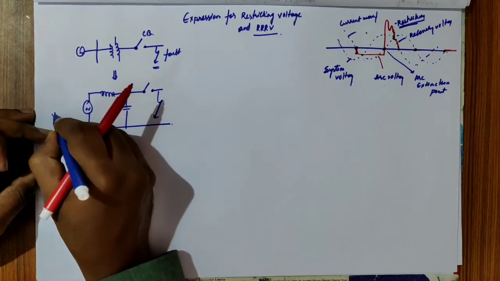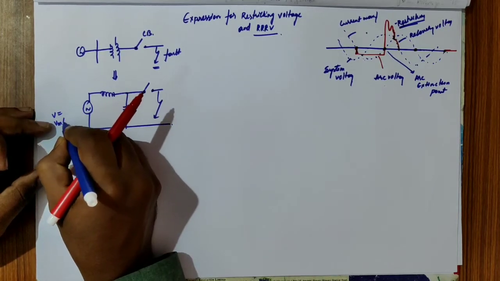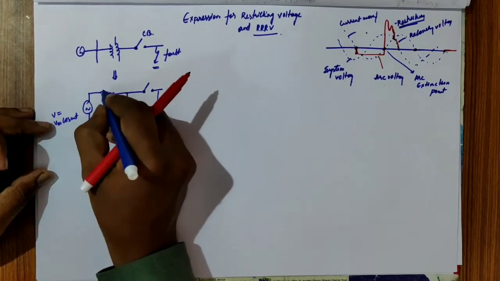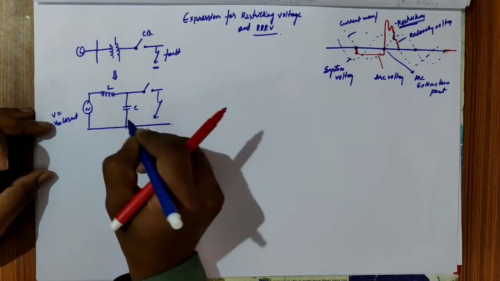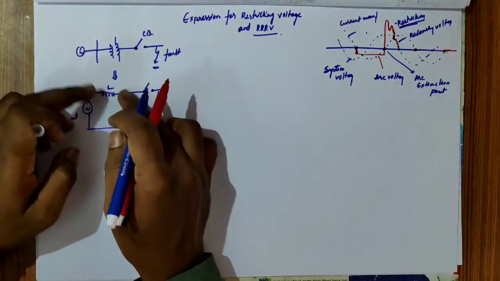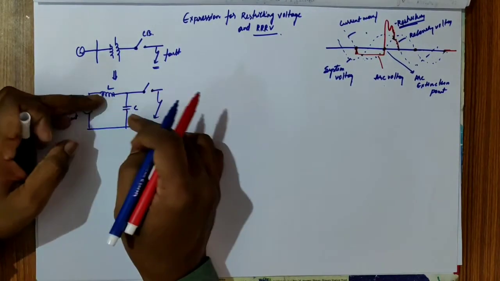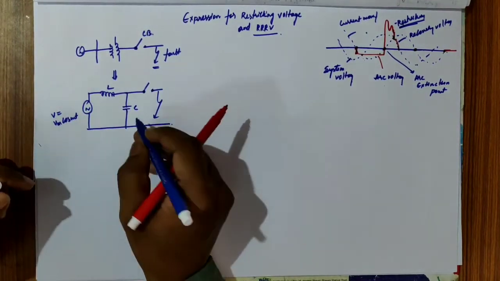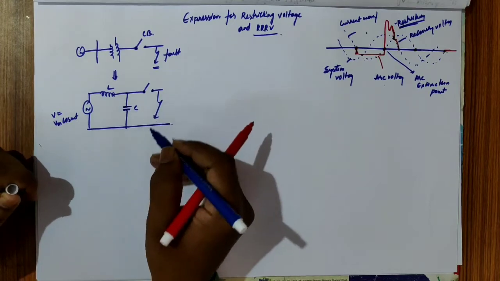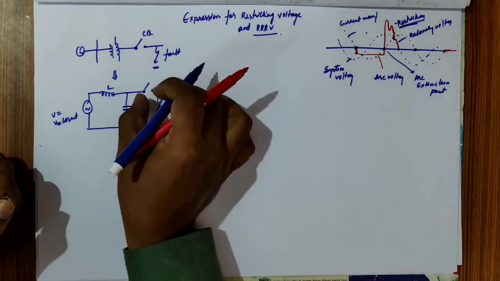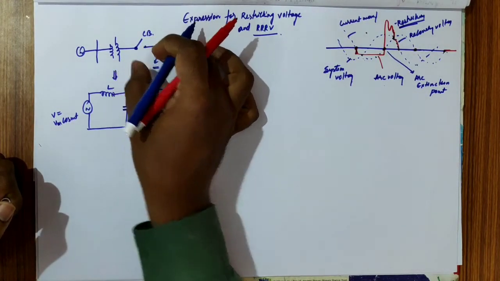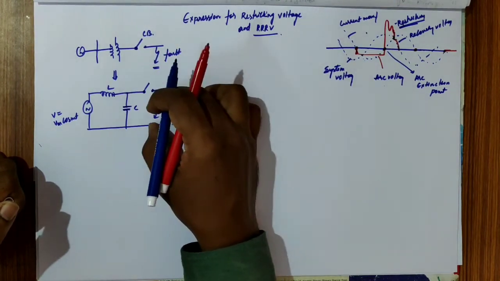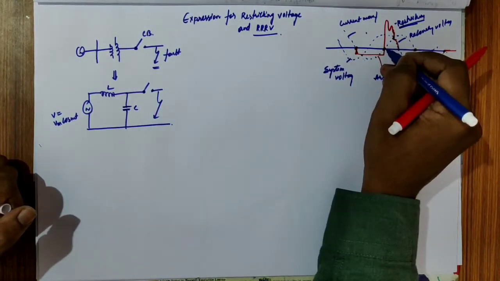This is the system generator voltage, Vm cos omega t, with an inductance and a capacitance. Up to here the total inductance is taken, and as we already know for short transmission lines, we place a capacitor. Finding the voltage across the circuit breaker means finding the voltage across the capacitor, that is the restriking voltage at that point.